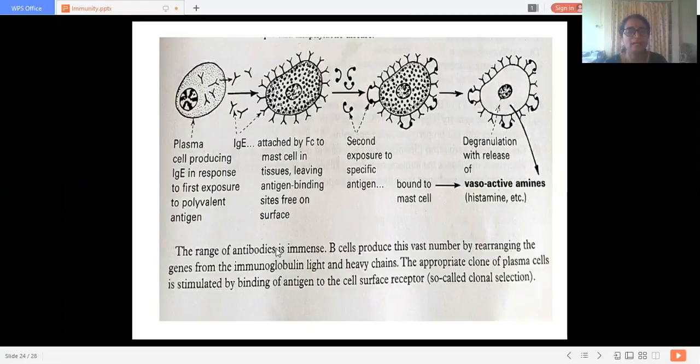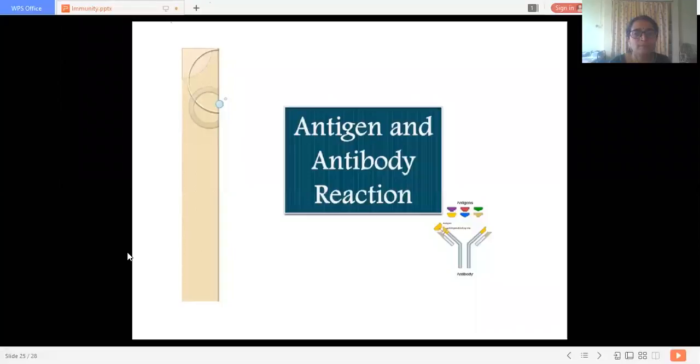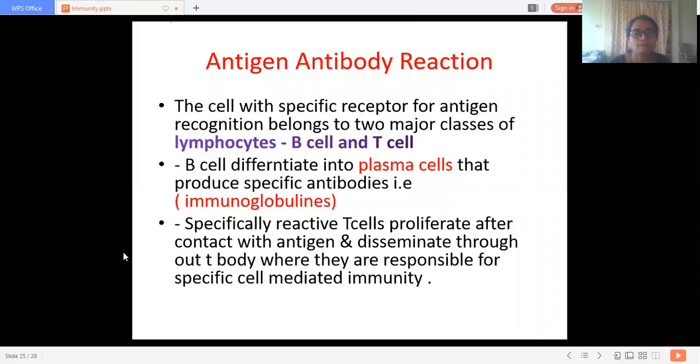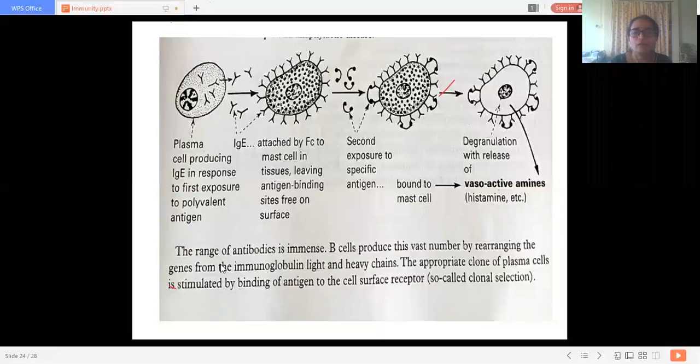So please hear again that audio lecture of asthma. The range of antibodies is immense. B cells produce this vast number by rearranging the genes from the immunoglobulin light and heavy chains.